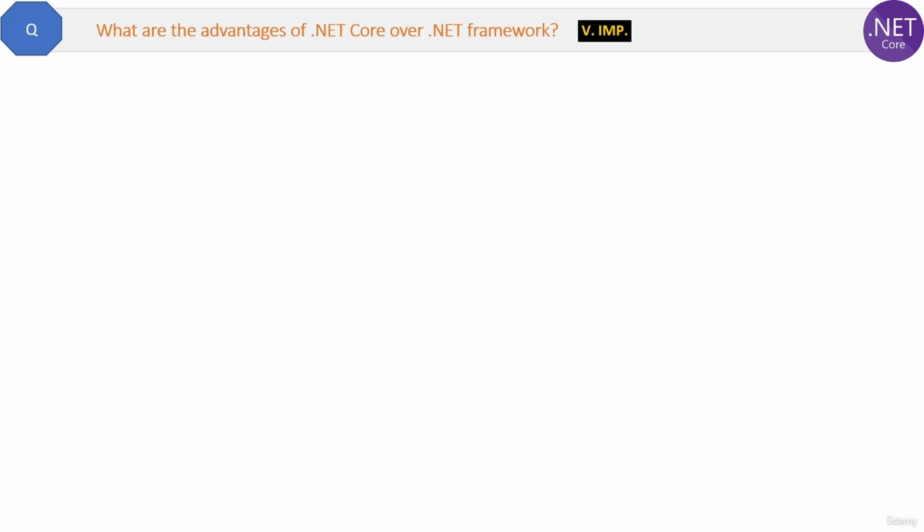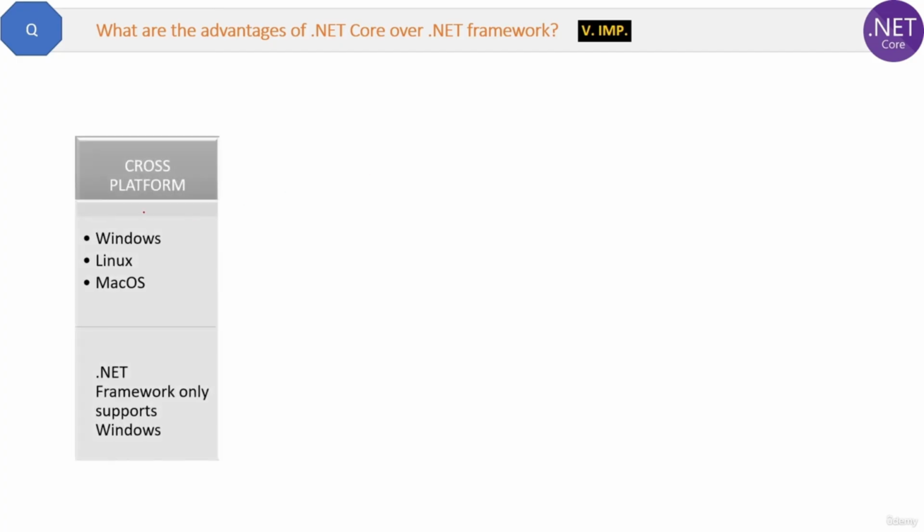What are the advantages of .NET Core over .NET Framework? Or what is the difference between .NET Core and .NET Framework? Very important question. Let's try to explore one by one. First advantage is .NET Core is cross-platform, which means it can run on multiple operating systems like Windows, Linux or Mac OS. But .NET Framework can only be run on the Windows operating system.